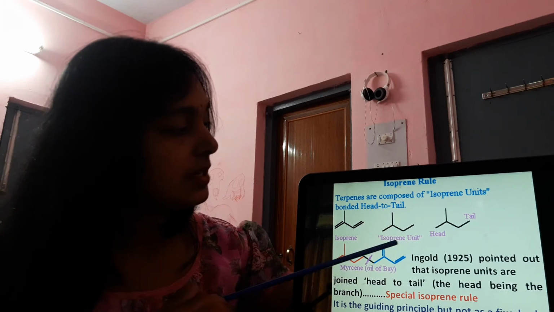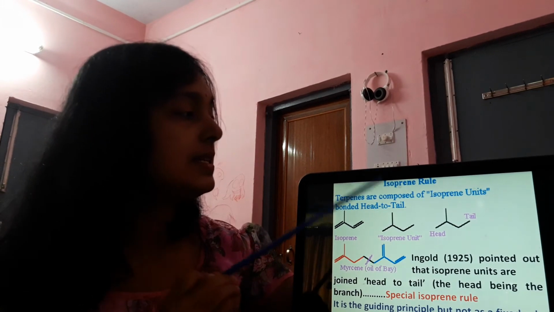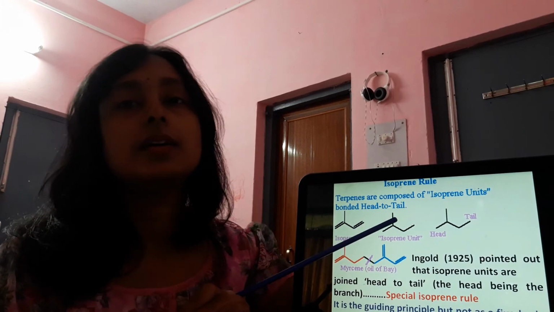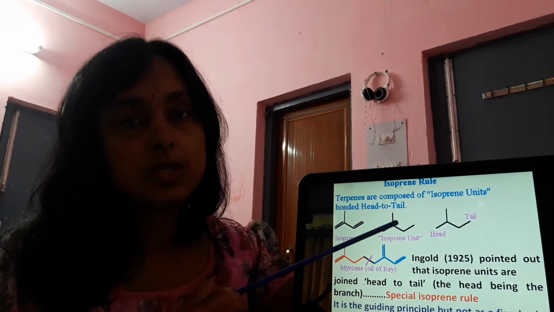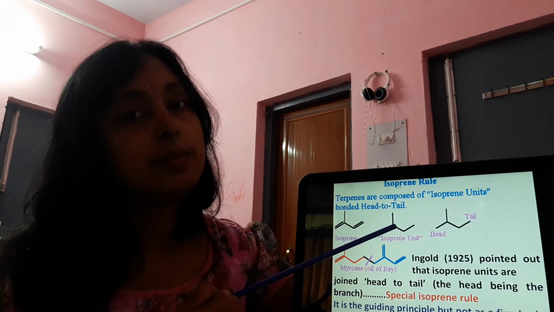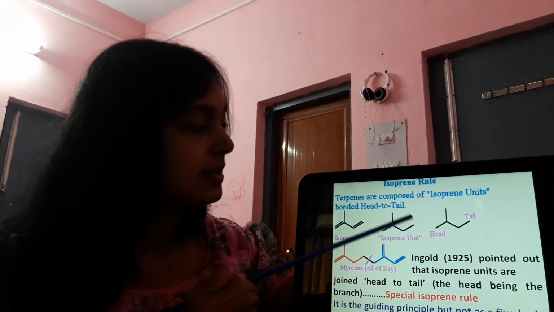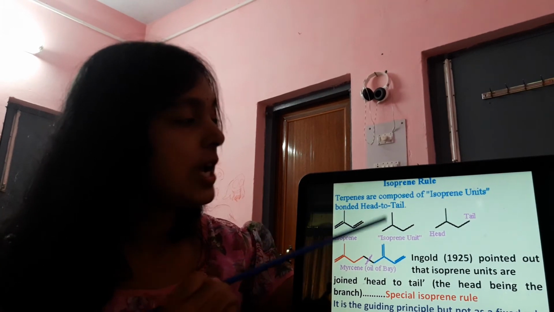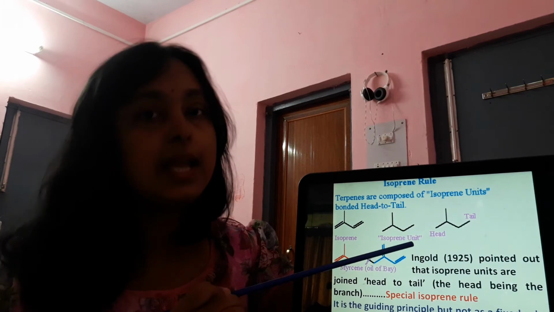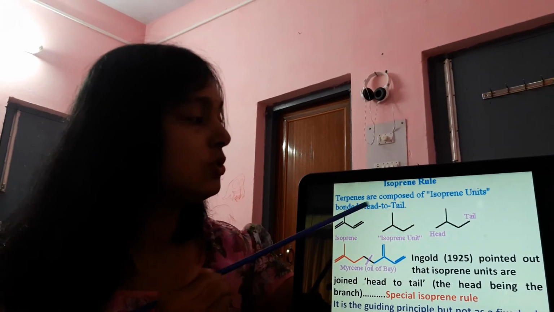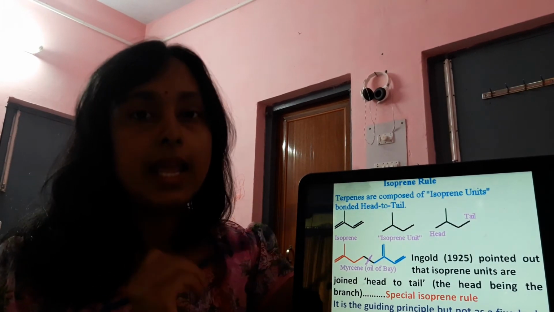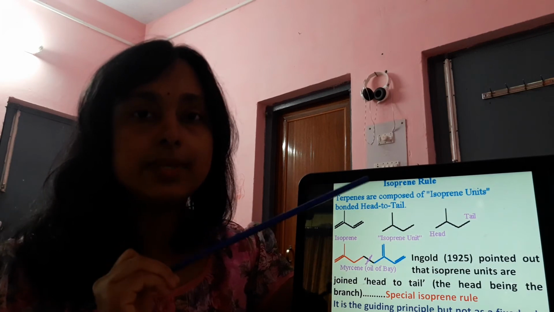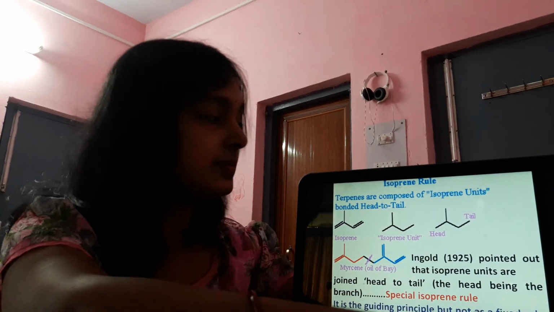So this is the isoprene rule, but the special isoprene rule says that the isoprene unit can be seen among all the terpenes because of thermal decomposition. And second, each isoprene unit is linked by head to tail linkage, the head to tail union, or capital H hyphen capital T union.